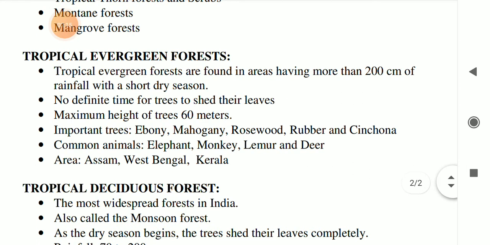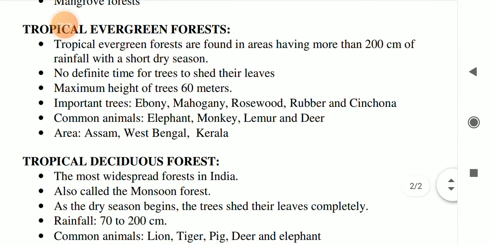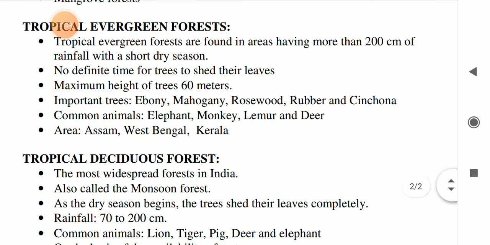Some important trees which we find in tropical evergreen forest are ebony, mahogany, rosewood, rubber, cinchona. Okay. And some common animals which we find in the tropical evergreen forest are elephant, monkey, lemur, deer, and areas where we find the tropical evergreen forest in our India are like Assam, West Bengal and Kerala.